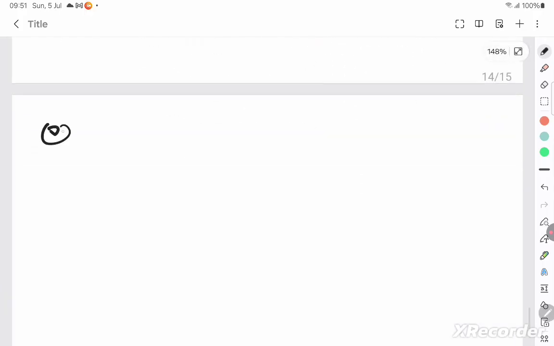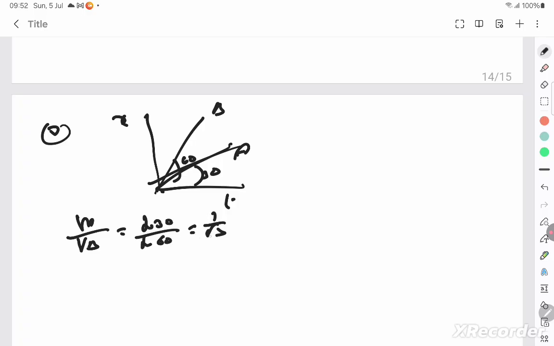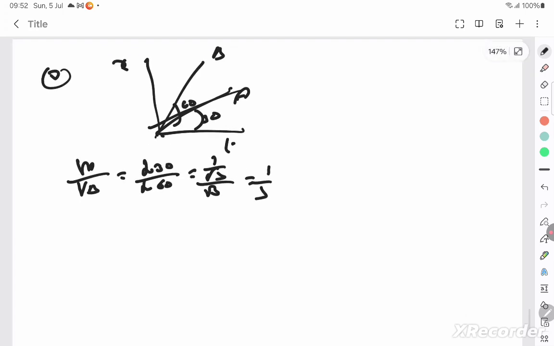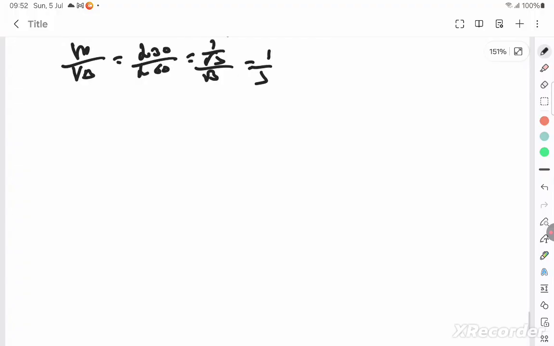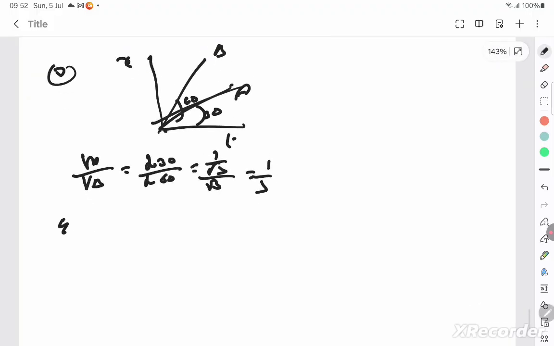Next sum is the third sum, where they've given 2 slopes. There's an x-t graph which has been given. The slope of one is tan 60, the slope of the other is tan 30, and you know the speed itself is a slope. This is B and this is A. So VA by VB is tan 30 by tan 60, which is 1 by root 3 by root 3, which is 1 by 3. So that's the ratio. So can I go to the next question? So you know obviously which is having a greater speed. B is traveling with a greater speed because its slope is greatest. And let's go to the fourth question.